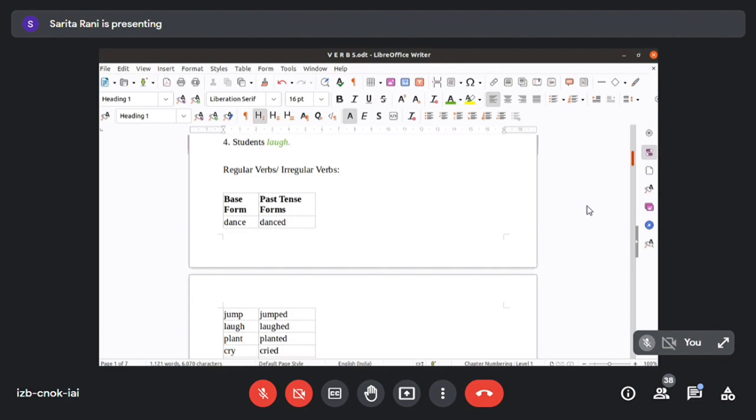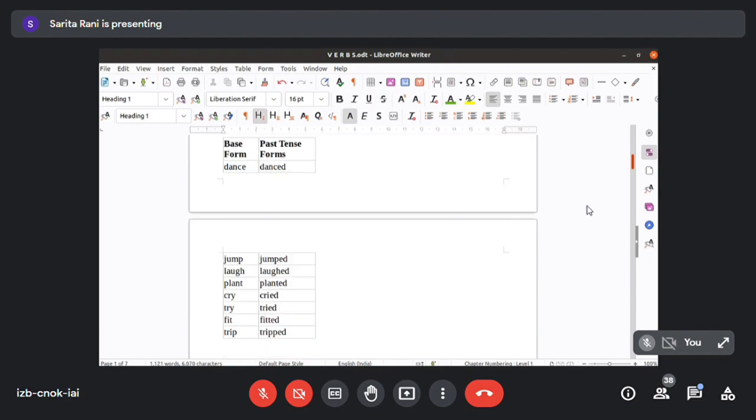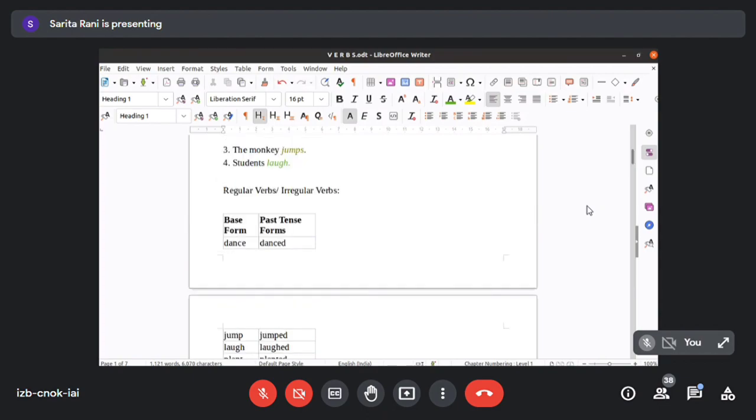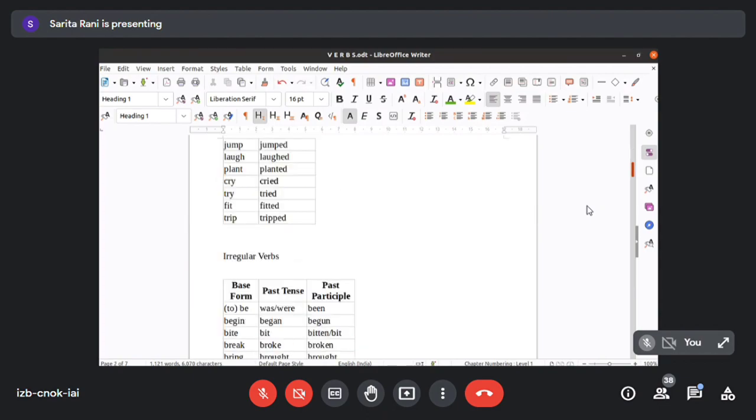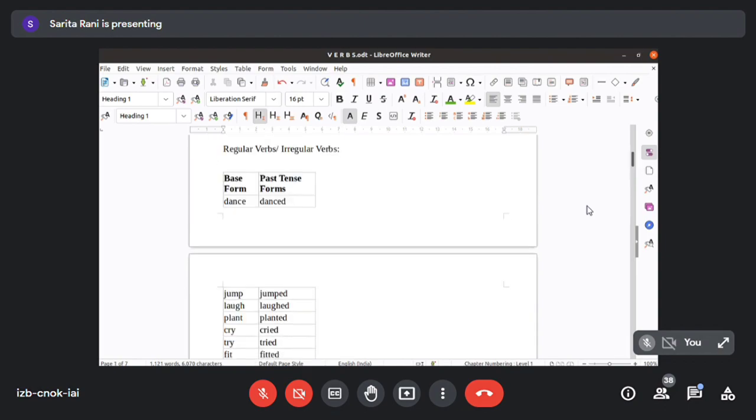We'll see. Verbs are divided into three forms. The past participle form is not given here. Here we have three forms: base form, past form, and past participle. Base form is nothing but the present form. Next is the past form, and next is the past participle form, which is the ed form. Present participle is the ing form. You have to remember those.